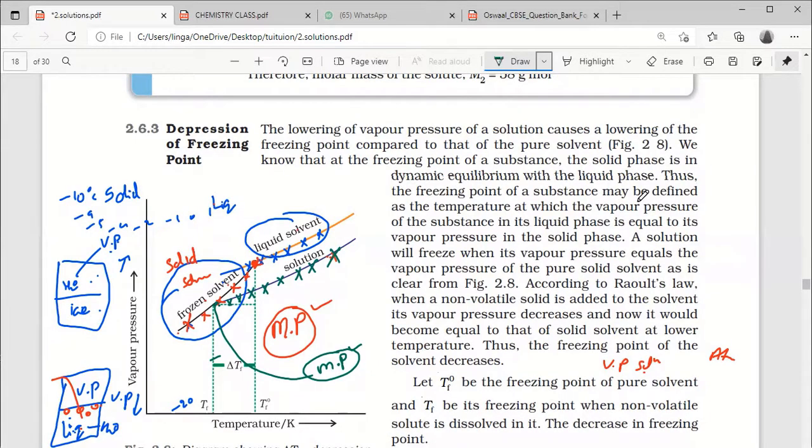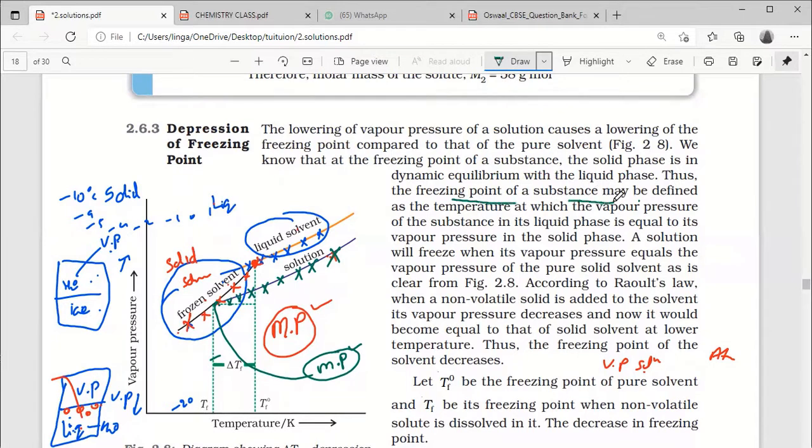You can see here freezing point of a substance. A freezing point of a substance may be defined as the temperature at which the vapor pressure of the substance in its liquid phase is equal to its vapor pressure in the solid phase. That is a melting point.